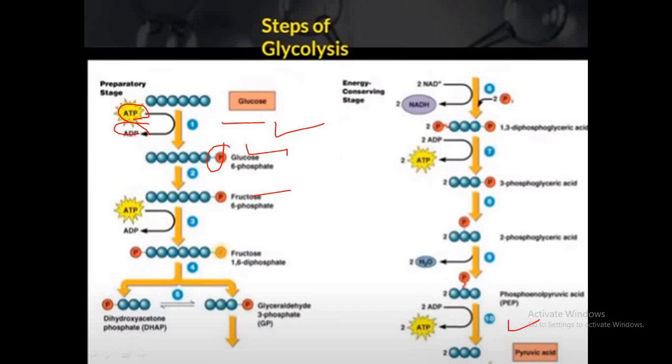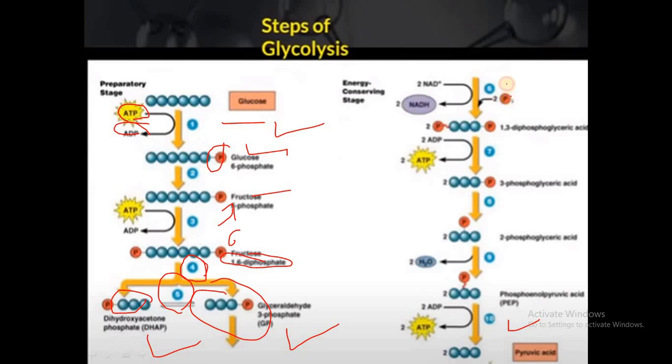The third reaction is again phosphorylation. Again a phosphate is added to the fructose so that it gets converted into a biphosphate, fructose 1,6-biphosphate. It is catalyzed by the enzyme phosphofructokinase. The next step is lysis, where the 6 carbon compound gets broken down into 2 three-carbon compounds: dihydroxyacetone phosphate and glyceraldehyde 3-phosphate. The fifth step is isomerization. DHAP and PGAL are isomeric forms.